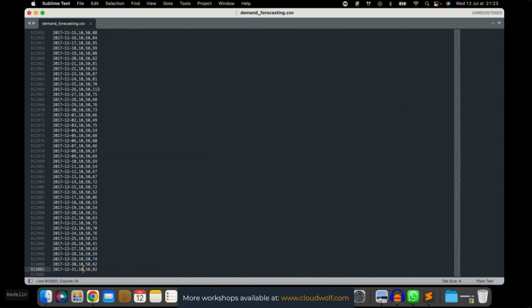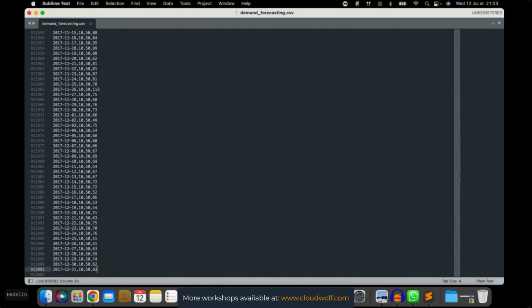And so we have all these sales of all these items in each of these 10 stores from January 1st, 2013 up to December 31st, 2017. And so we're going to train a time series prediction model on all this historical data in order to predict the sales of the next either month or the next year. That's exactly what we're going to do.